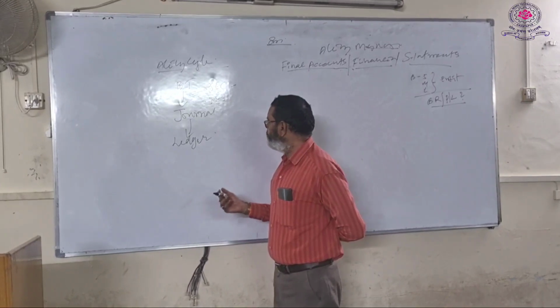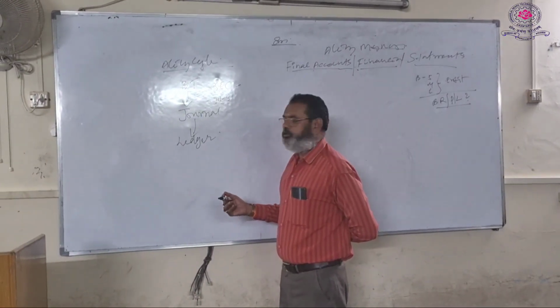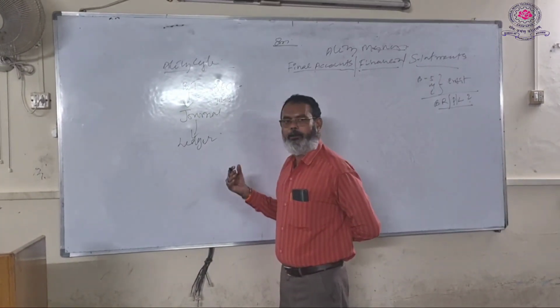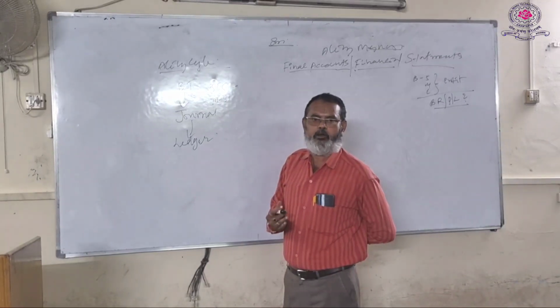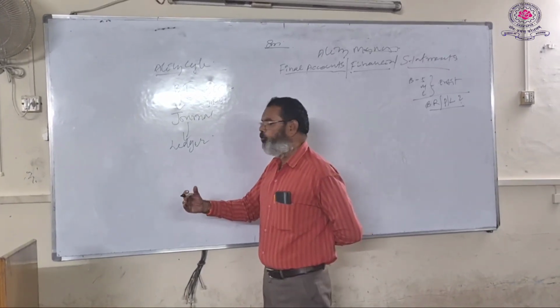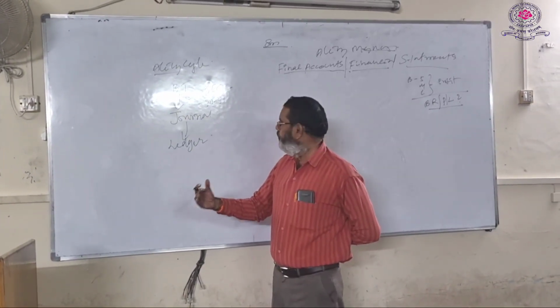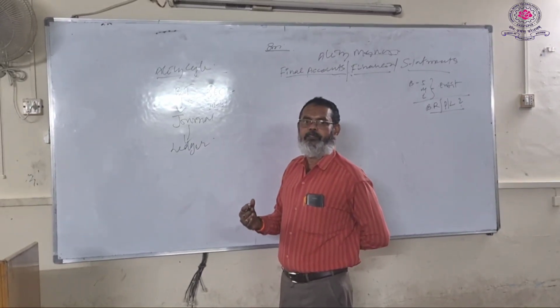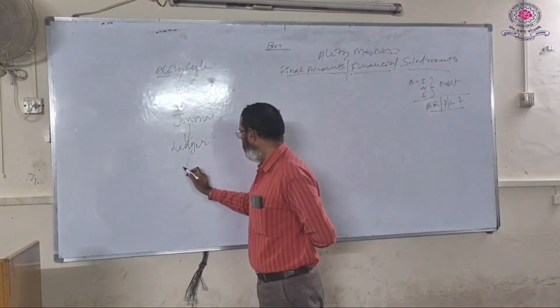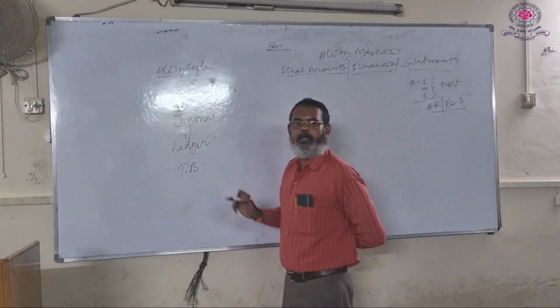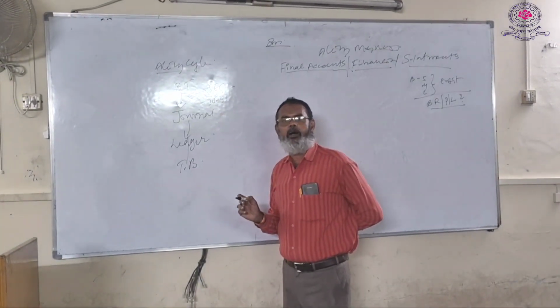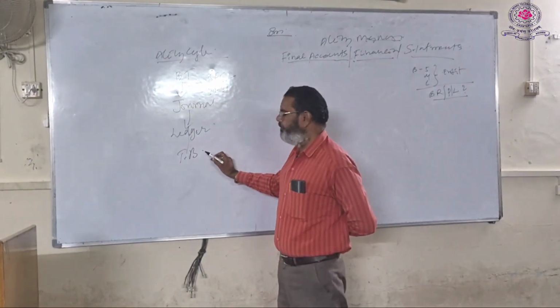After transferring the aspects from journal to ledger, after completion of the postings, they can balance the ledger. A few ledger accounts show a debit balance, a few show a credit balance. To record the debit and credit balances of the ledger accounts, they prepare a separate statement known as the trial balance. Trial balance is a statement of various debit and credit balances of the ledger accounts.